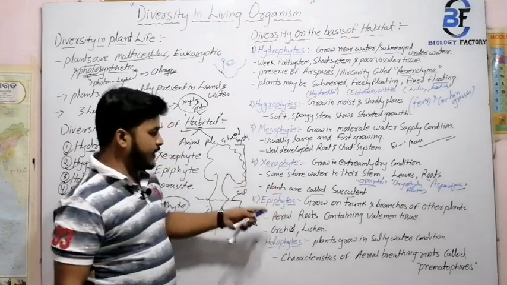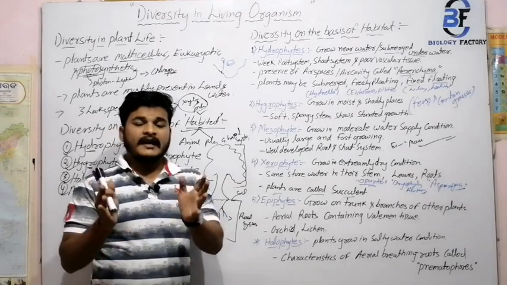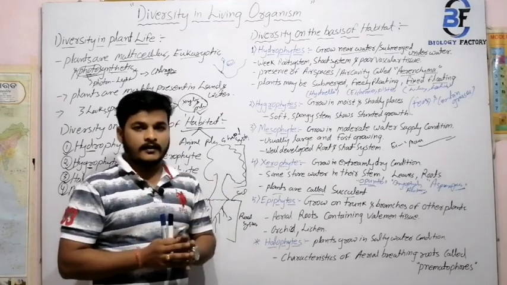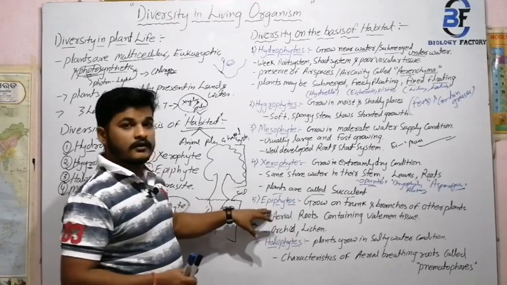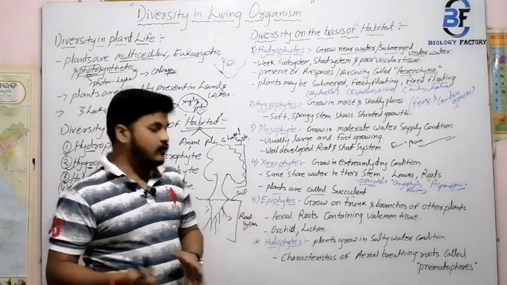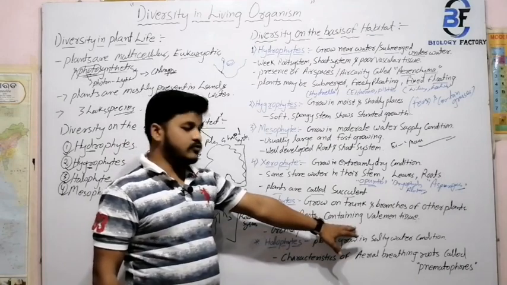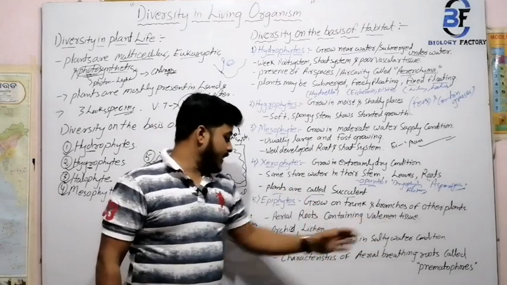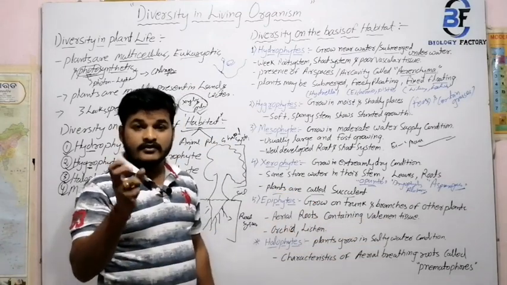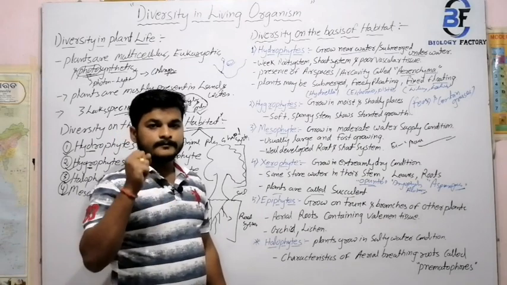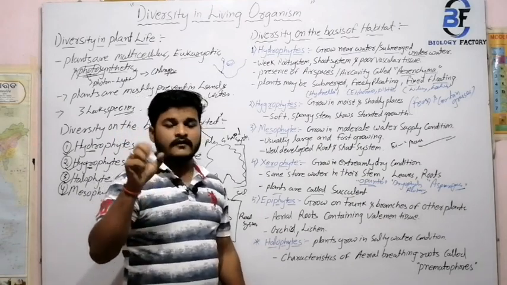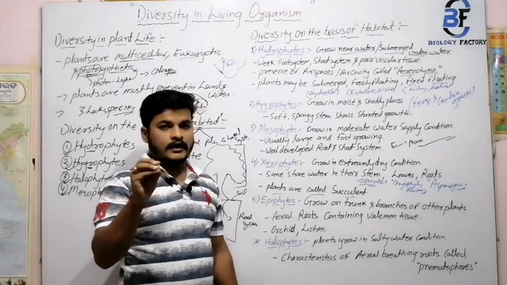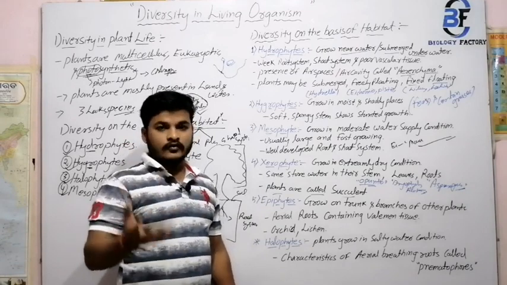Next, epiphytes. Epiphytes means the plants grow on any part of a plant. That means the plants grow on a trunk of a plant, on a branch of a plant. Then they come under your epiphytes, and the aerial roots contain tissues which are otherwise known as your velamen tissues, and velamen tissues are mostly spongy in nature. Because of this spongy nature, it absorbs moisture and water from the atmosphere, and from this atmospheric water they just continue their cyclic process.